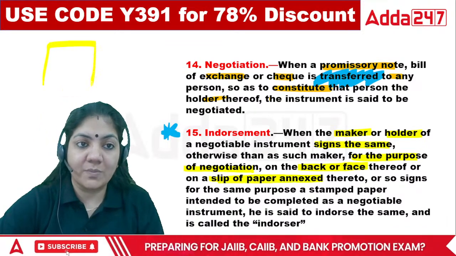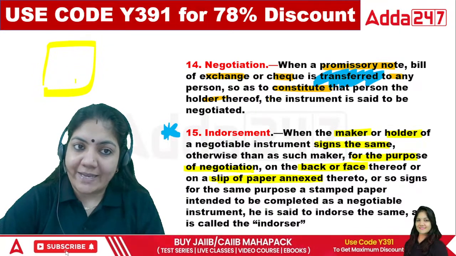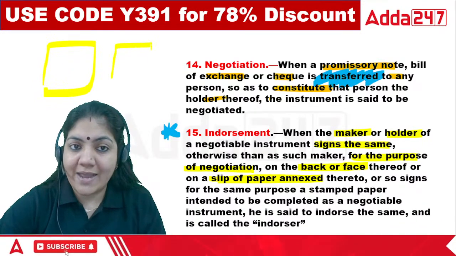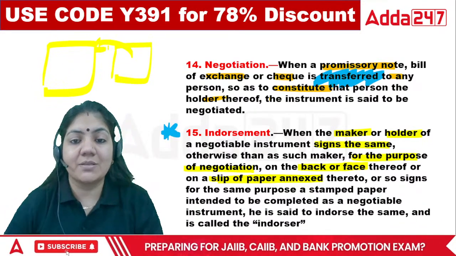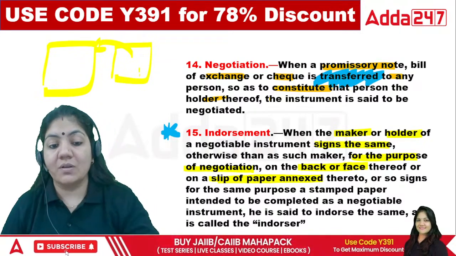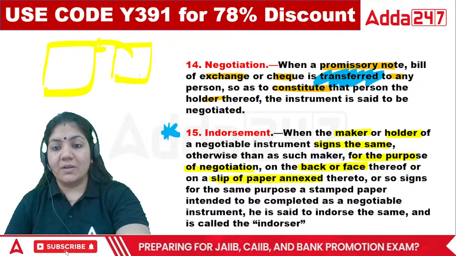Suppose in that document there is no place to sign. If we sign, it is called endorsing. But if there is no space, then we can annex one paper to this instrument. That annexed paper on which we have signed is also called the endorsement. This is also called endorsement, class.